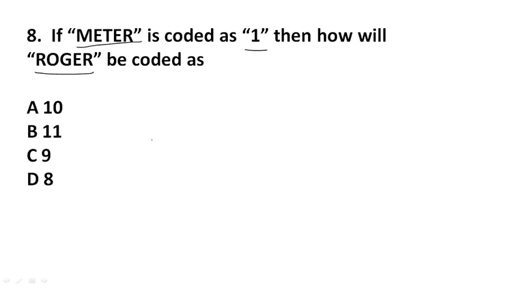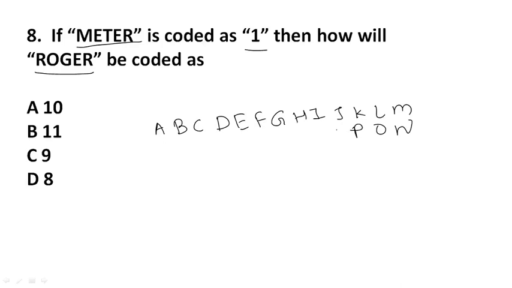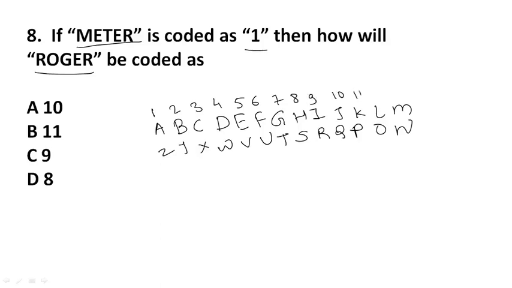In coding decoding we first have to learn the alphabets, that is A, B, C, D, E, F, G, H, I, J, K, L, M, N, O, P, Q, R, S, T, V, W, X, Y, Z. We have to know the numbering also.